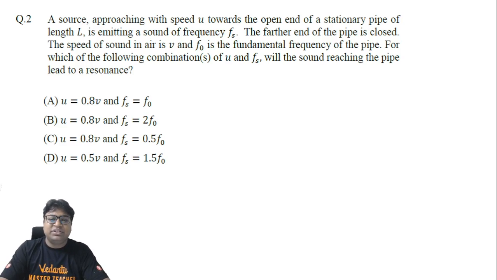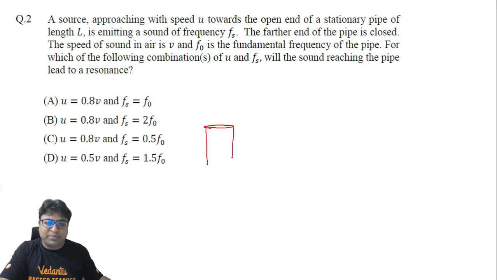Alright students, this is question 2 of paper 2 of JEE Advanced 2021. This question says that a source is approaching, with speed u, towards the open end of a stationary pipe. So let's say there is a stationary pipe with an open end, and there is a source which is emitting some sound of frequency fs and it is traveling with the speed u. The farther end of the pipe is closed, so it is a closed pipe.